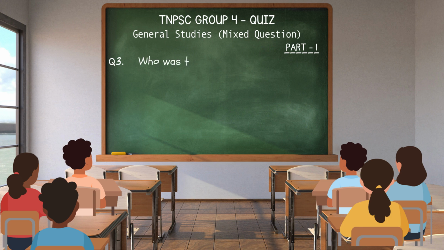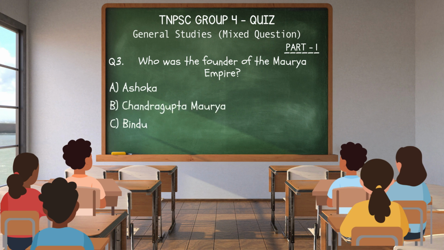Question 3. Who was the founder of the Maurya Empire? A. Ashoka. B. Chandragupta Maurya. C. Bindusara. D. Harsha. Answer. B. Chandragupta Maurya.